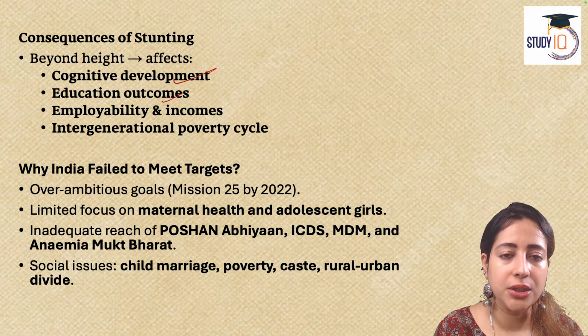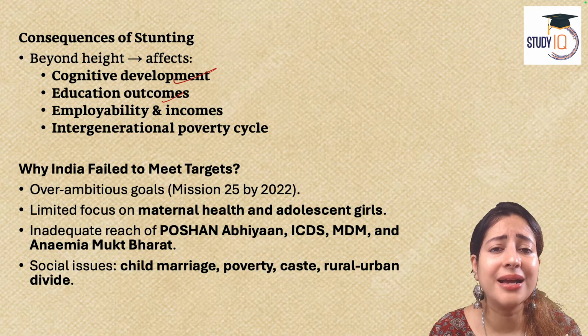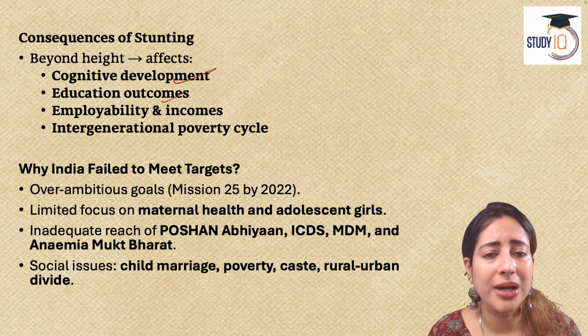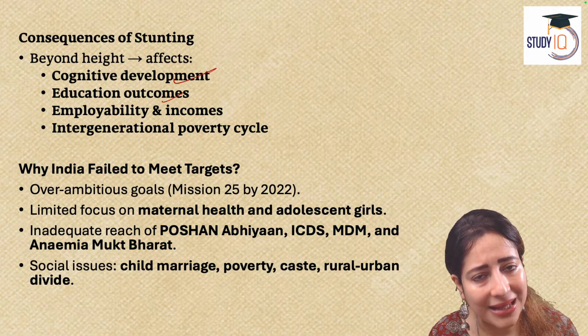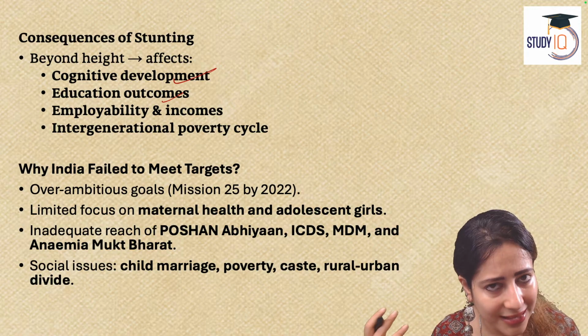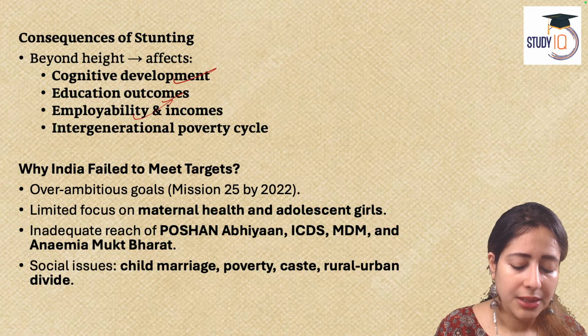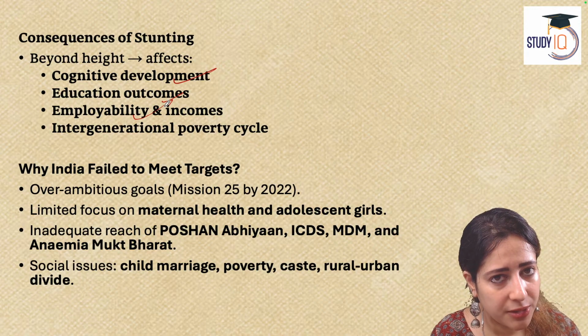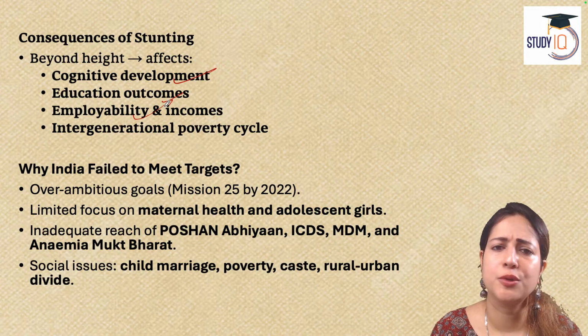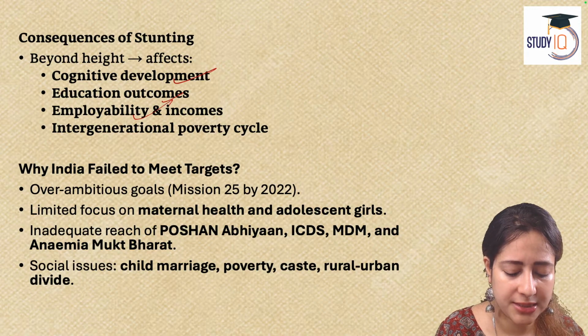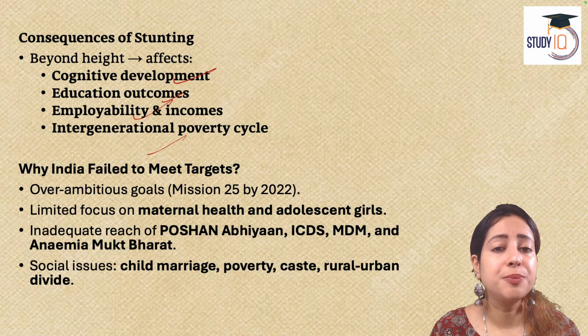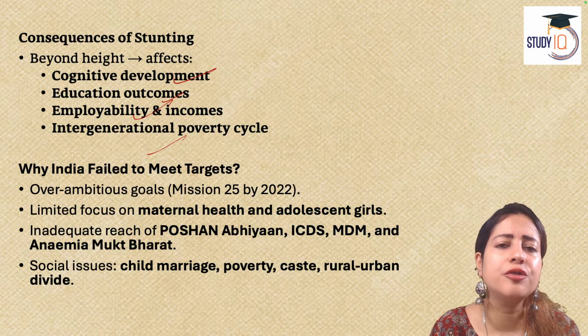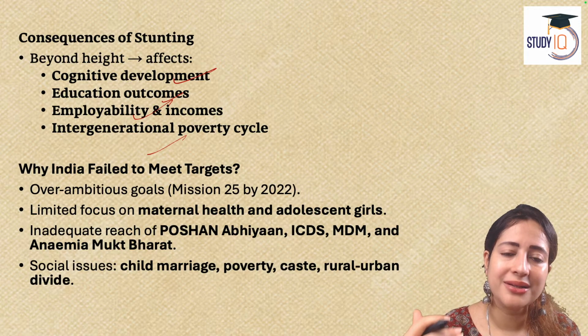Children who are subject to malnourishment will have unhealthy children. Girls who are malnourished will give birth to malnourished, underweight children. Again, that's a vicious cycle. Such people will not be able to perform well in the job market because they lack cognitive skill in the first place. Last but not the least, it perpetuates a particular kind of poverty called intergenerational poverty.